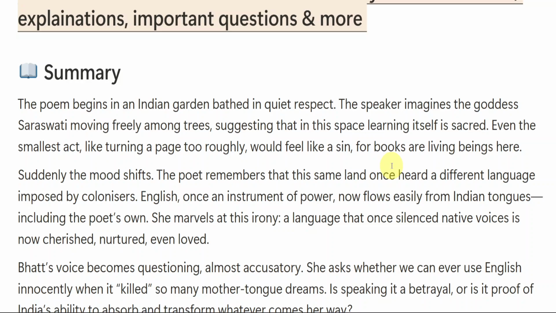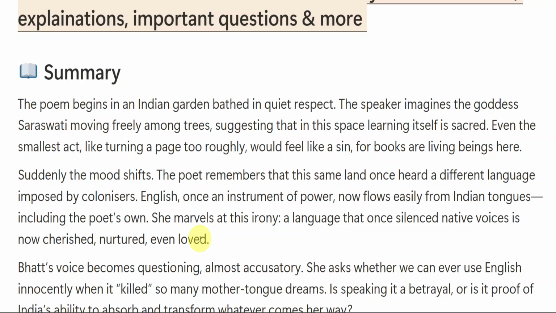The poet remembers that this same land once heard a different language imposed by colonizers. English, once an instrument of power, now flows easily from Indian tongues, including the poet's own. She marvels at this irony. A language that once silenced native voices is now cherished, nurtured, even loved. Okay, so this is what the poet is trying to say, that once upon a time the language English used to silence all the native voices.